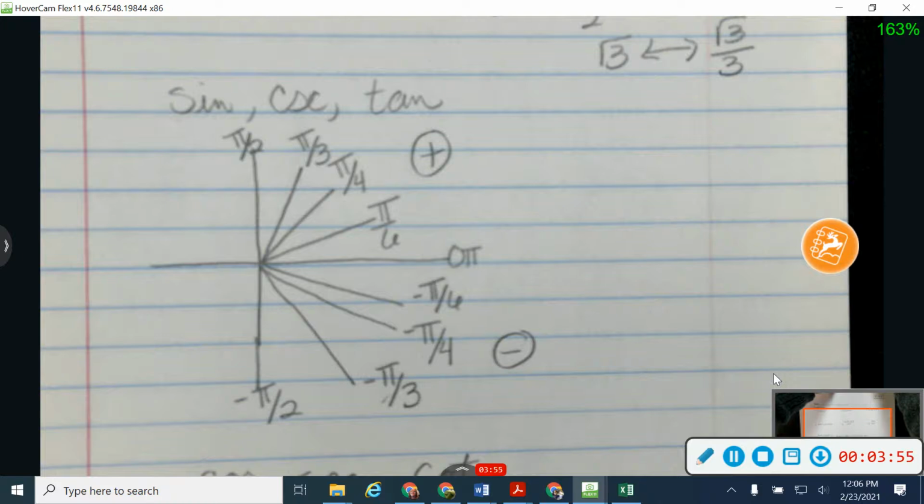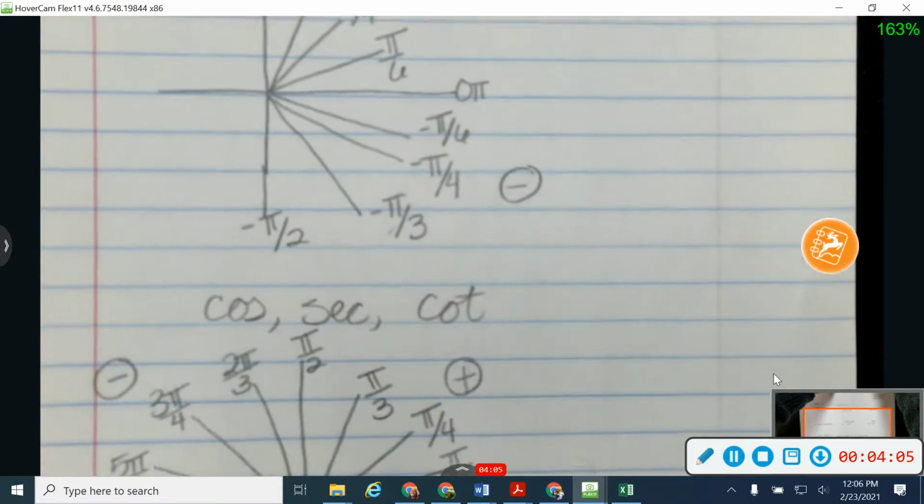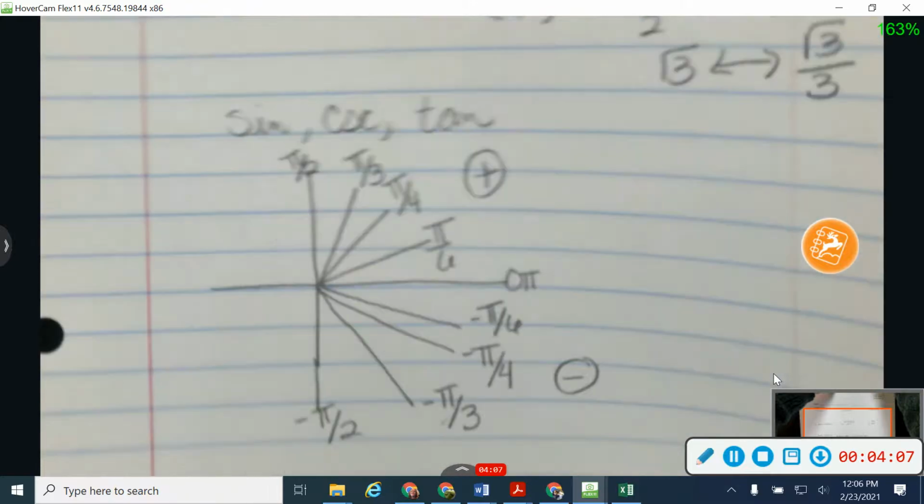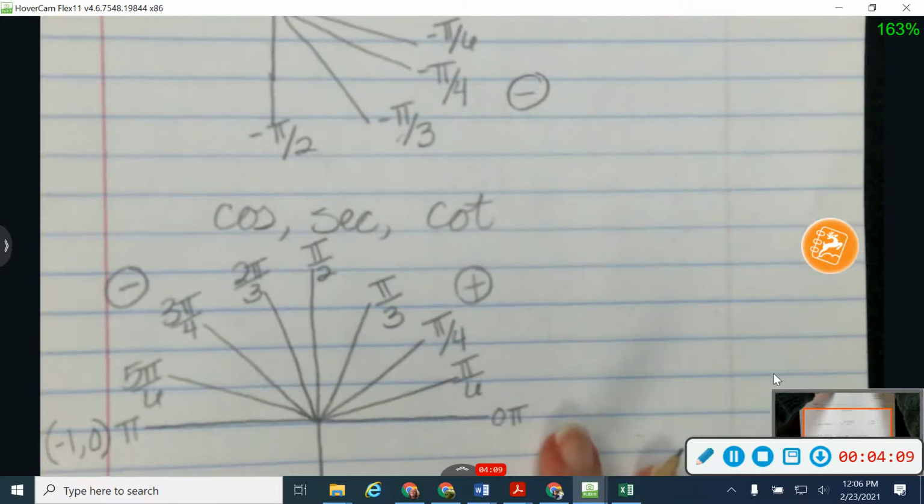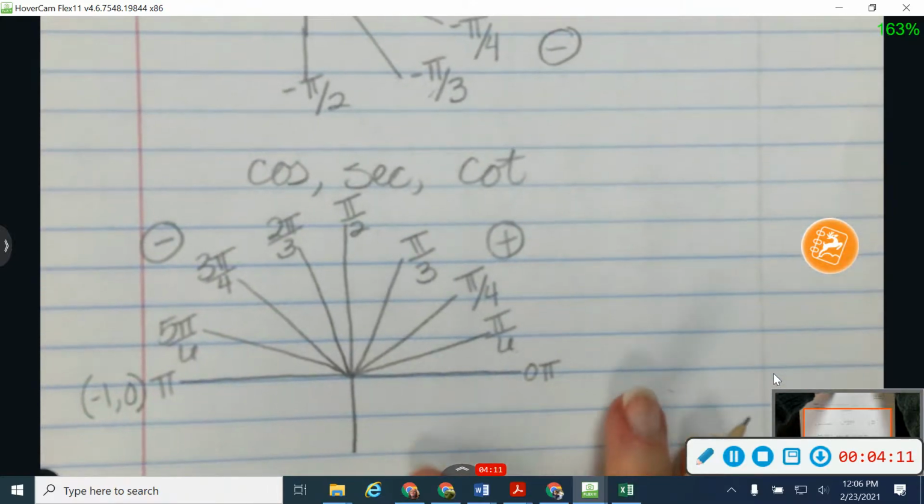There's one more picture to copy down. Then I'll show you how it works. My last picture is for cosine, secant, and cotangent. For cosine, secant, and cotangent, positive values are still in the first quadrant, but the negatives move over to the second quadrant.